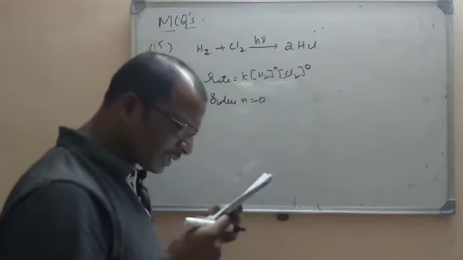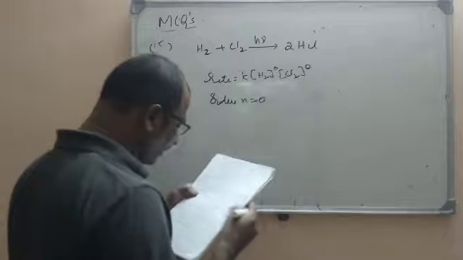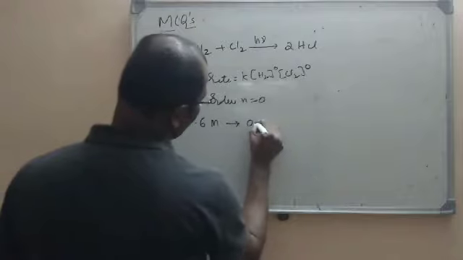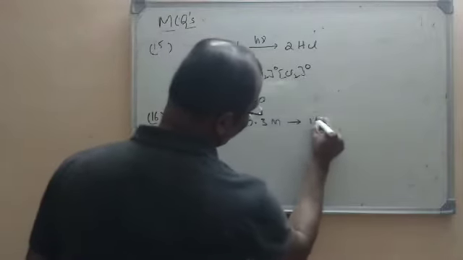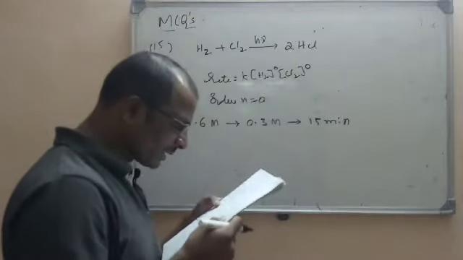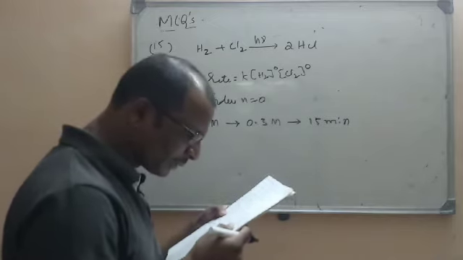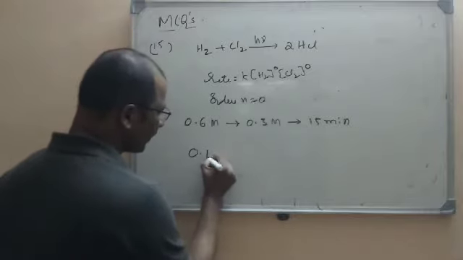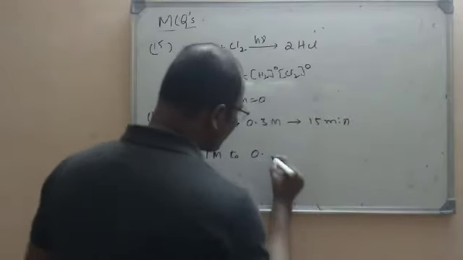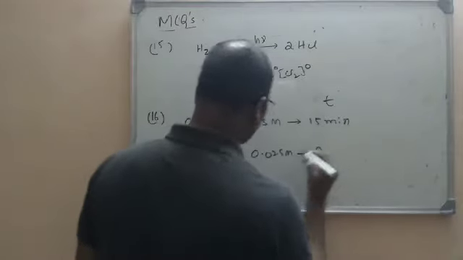For a first order reaction, the concentration of the reactant decreases from 0.6 to 0.3 M in 15 minutes. So it is a first order reaction. The concentration is decreased from 0.6 to 0.3 M in 15 minutes. So what is the time taken here? 15 minutes to reduce the concentration from 0.6 to 0.3. Then what is the time required for the concentration to change from 0.1 to 0.025 M?